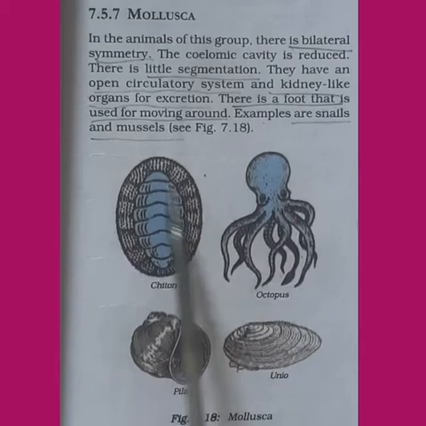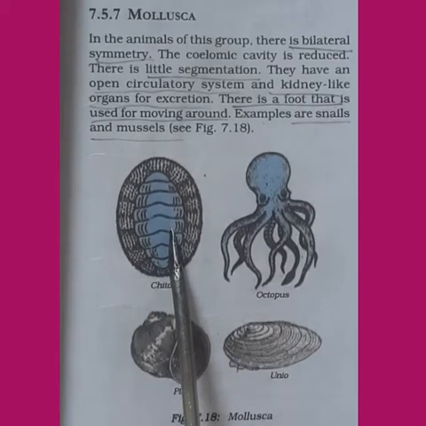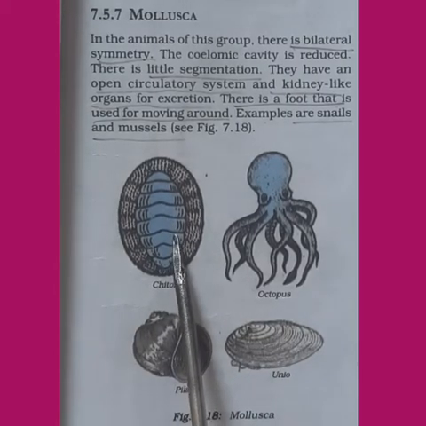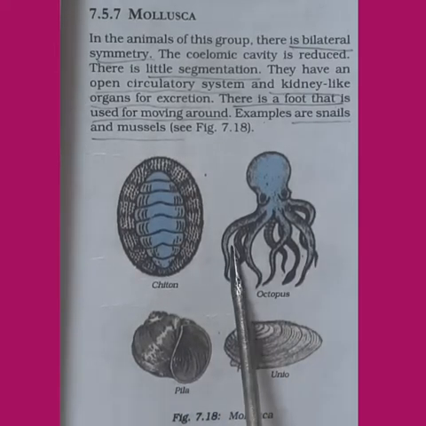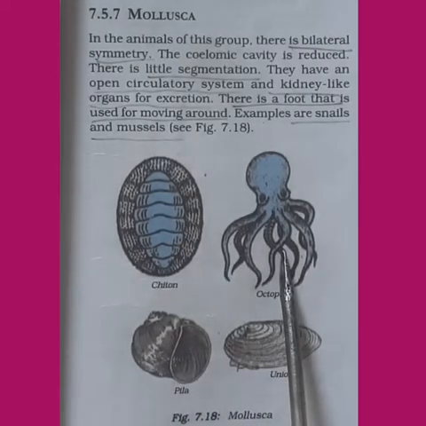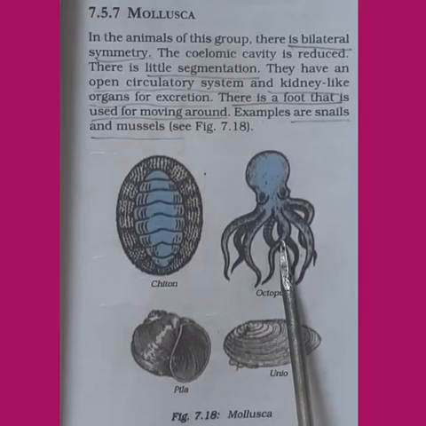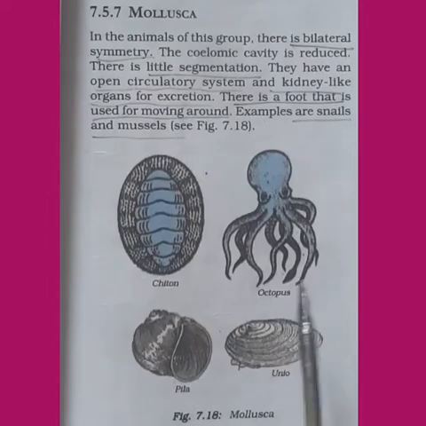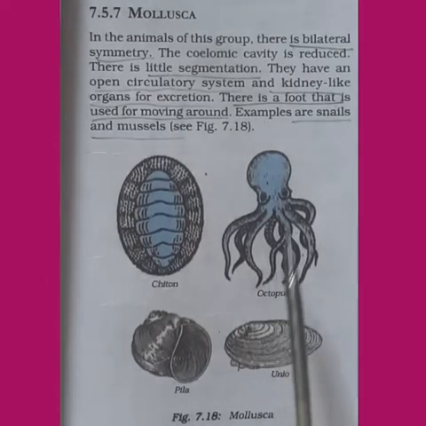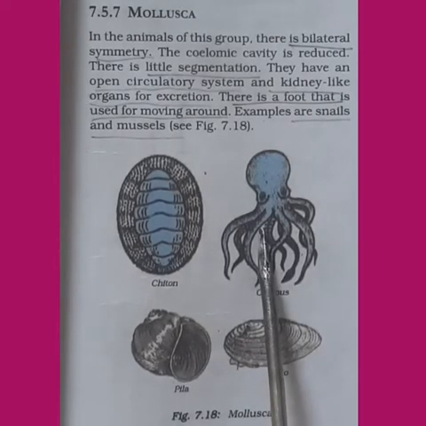They have an open circulatory system and kidney-like organs for excretion. There is a foot that is used for moving around. Examples of animals belonging to Mollusca are octopus, snails and mussels.